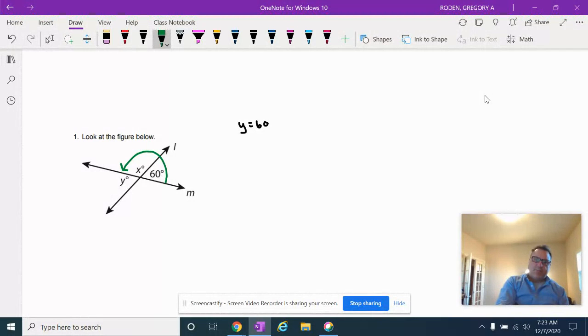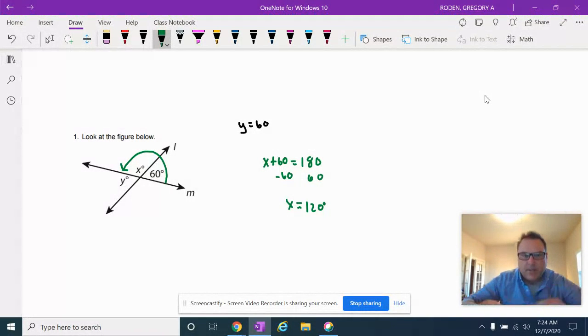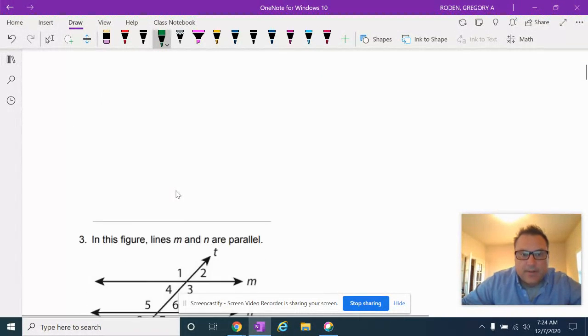Those two are a linear pair. x and 60 are a linear pair. So I could write the equation x plus 60 equals 180. Simply solve for x, and we get x equals 120. So piece of cake. There'll be easy ones like that on the test, so those are easy points right there. Awesome. All right, let's do the next one.